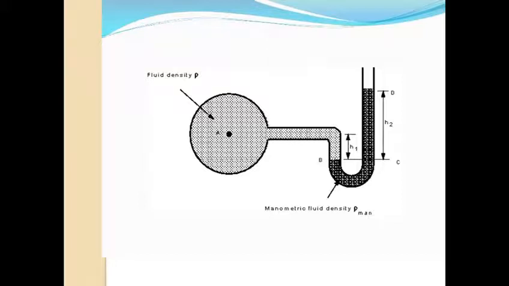Suppose the height of the liquid column is 10 millimeters, then we can say that the pressure of the gas is 10 millimeter of mercury higher than atmospheric pressure. So we can express the pressure in terms of millimeters of mercury as well, if the height is given and density is not given. Then we can calculate the pressure in this way.